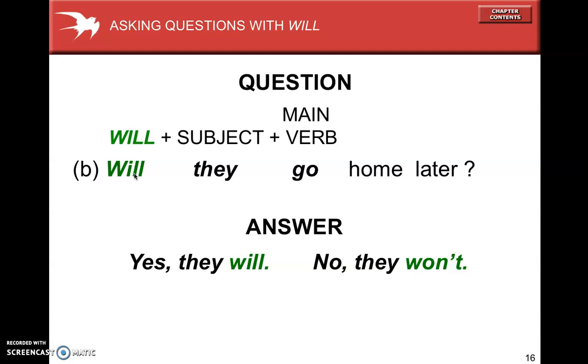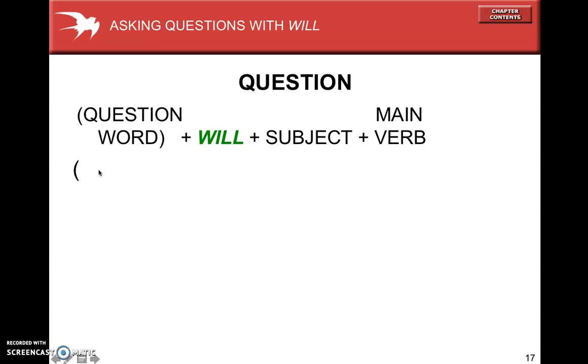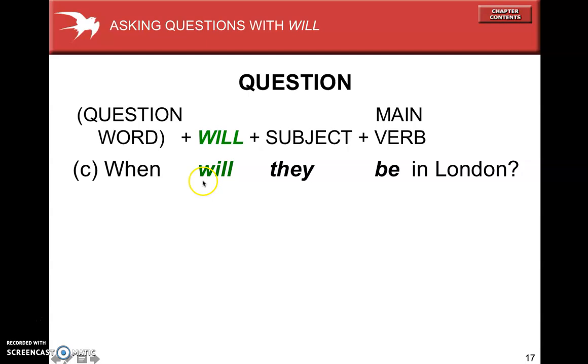But if we want more information, we can add a question word here before will. For example, where will they go home later? When will they go home later? Why will they go home later? How late will they go home later? Okay. So we can add a question word like when before will.